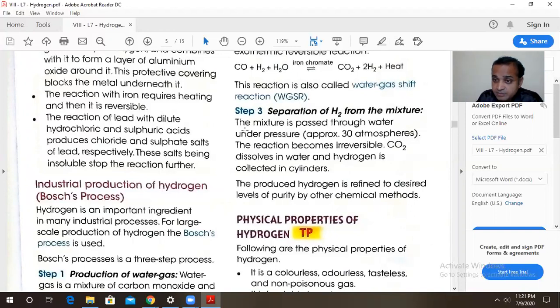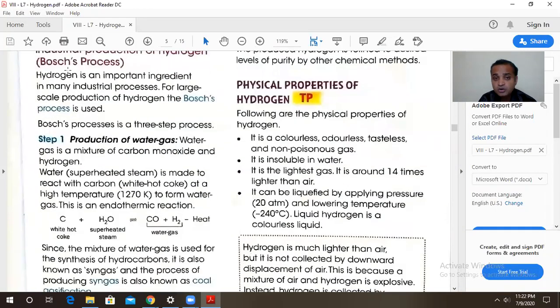And is hydrogen gas miscible in that water? No, it will travel up. After some time, this pure hydrogen gas is collected and again it is purified by separate methods to get pure hydrogen. So in this way, when we know that carbon dioxide is miscible in water, it reacts with water to form H2CO3. We have taken the help of this simple reaction, and in this way, hydrogen gas is separated. Now, this hydrogen gas which is separated is again purified, refined by various techniques and used in the industries.